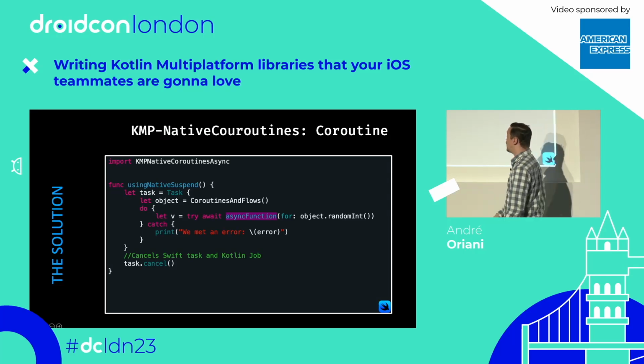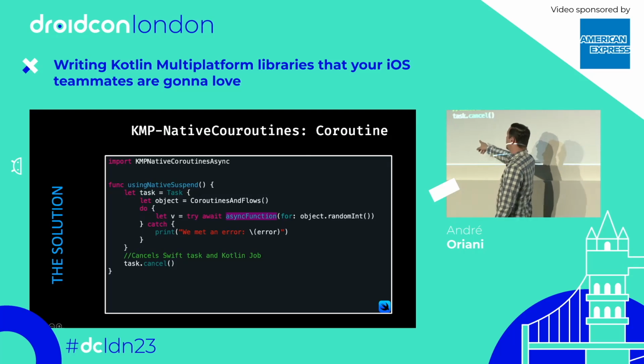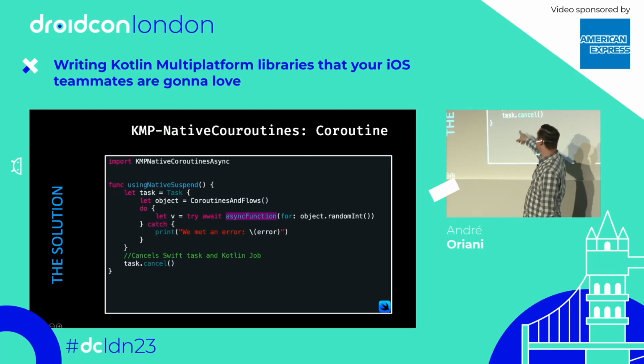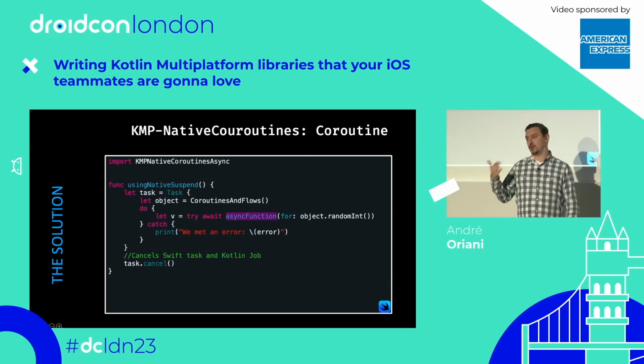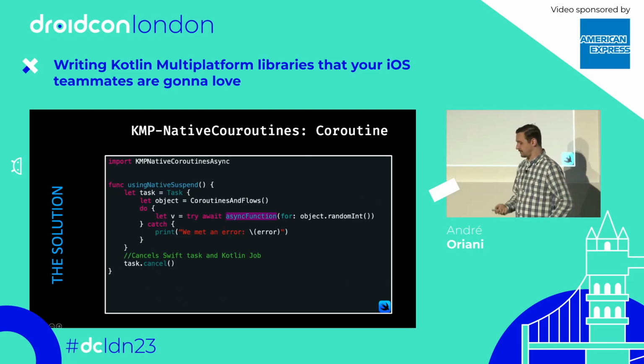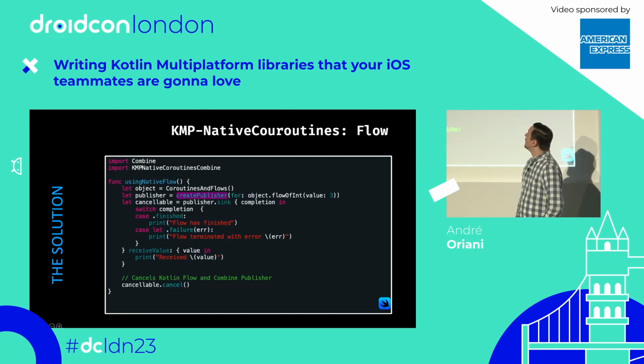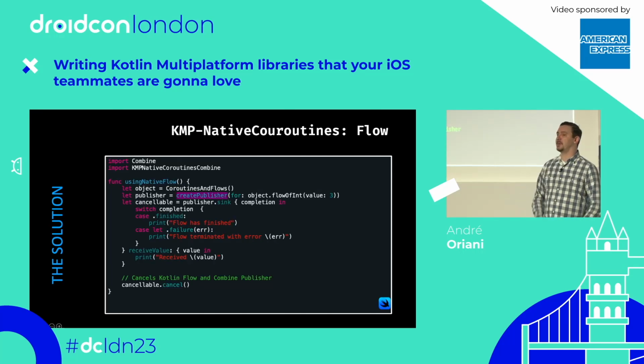So now when your Swift developer calls cancel in their Swift task, that cancellation will be propagated to the KMP side and will cancel the coroutine job. For flows, there are many options, right? So one of the options is to convert your flow to RxSwift.